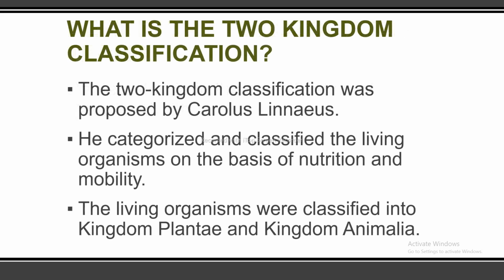So next is the most important question, which is frequently asked. And this question is, what is the two kingdom classification? The two kingdom classification was proposed by Carolus Linnaeus, and he categorized and classified the living organisms on the basis of their nutrition and their mobility. The living organisms were classified into the kingdom Plantae and kingdom Animalia.